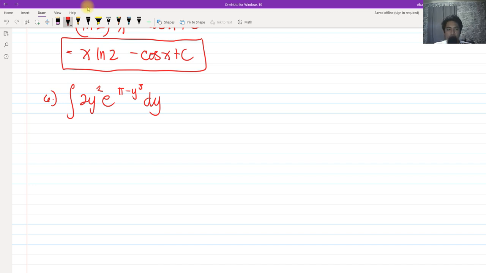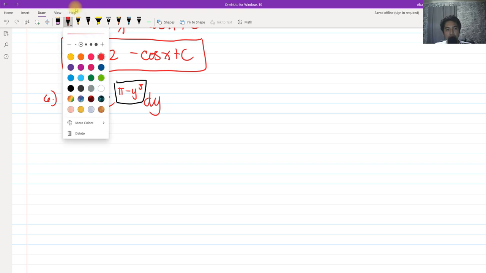But upon looking here, we have the term pi minus y cubed. This would look like integration by parts because you have an algebraic y squared multiplied by an exponential. But before doing integration by parts, you would see a pattern that the exponential is raised to pi minus y cubed.